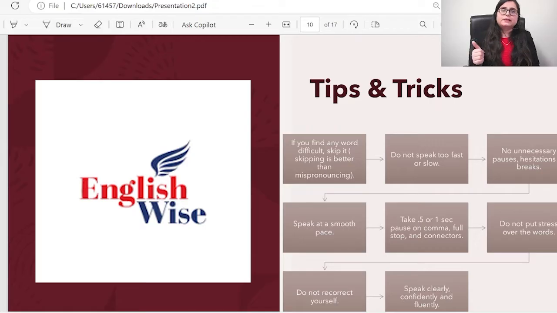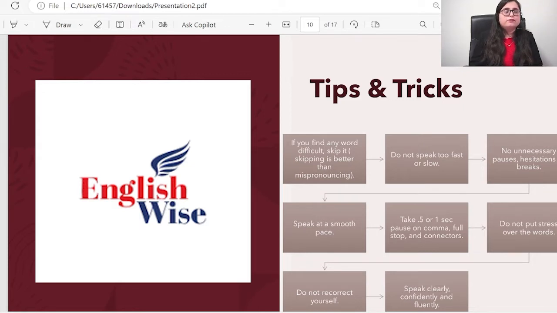Why? Because your speaking, your pronunciation is connected to your reading. Mispronunciation means no score in reading and no score in speaking, because it will create fluency errors as well. Second thing, you should speak neither too fast nor too slow. Let's say I'm speaking, and if you find any word difficult, skip it, and then it's so slow. No points, because there's no flow and no good word clarity.